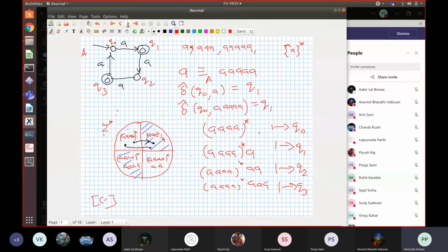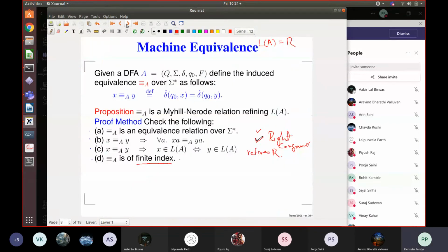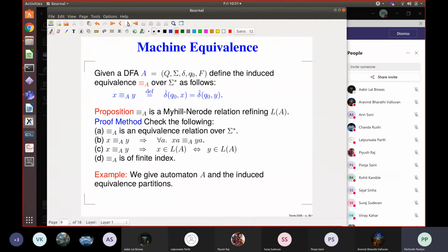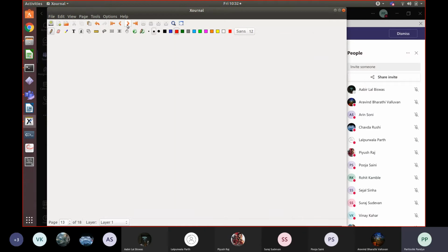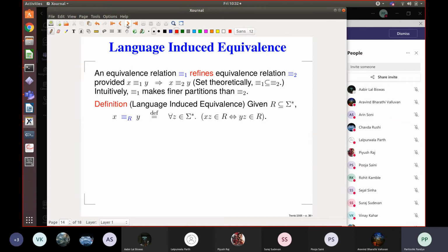Now this is the machine equivalence over the set sigma star. I want to do one more concept, the language induced equivalence. Given a DFA, I can define an equivalence which has those nice properties, the Myhill-Nerode relation.